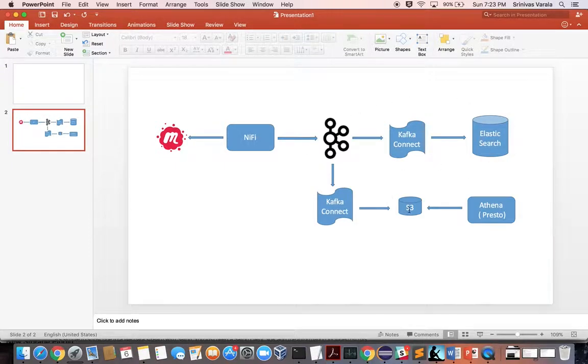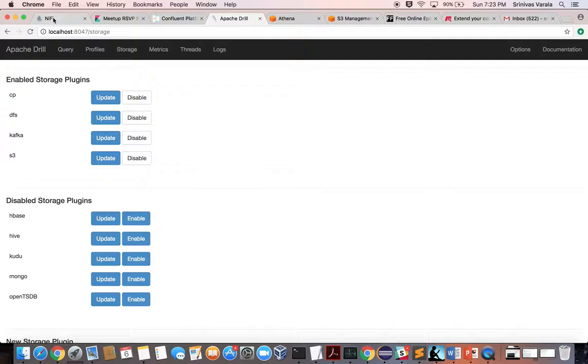For long-term storage, I'm going to use S3, and I'm using Kafka Connect for S3 to read data from Kafka and write into an S3 bucket. Then for ad hoc query purposes, I'm using the Athena query service in Amazon AWS. So let's get back to the details.